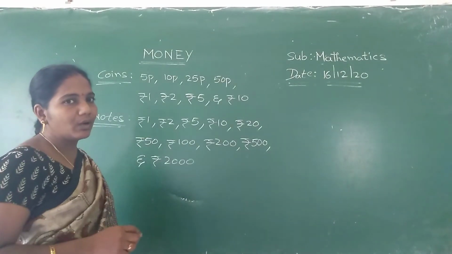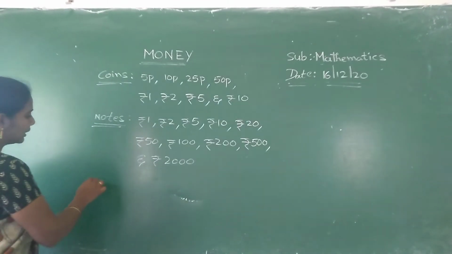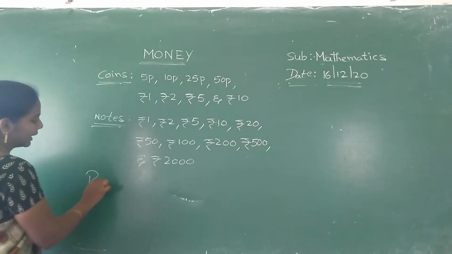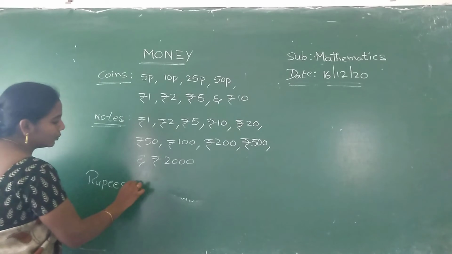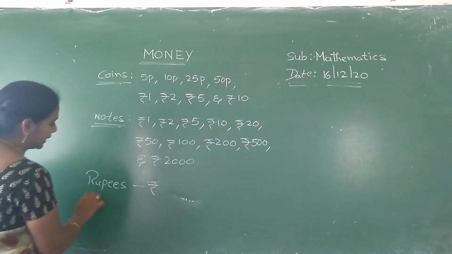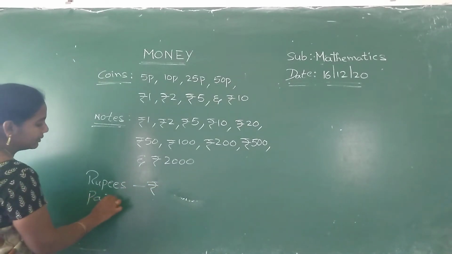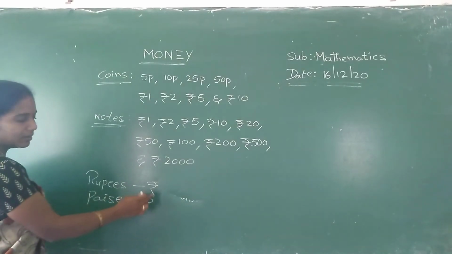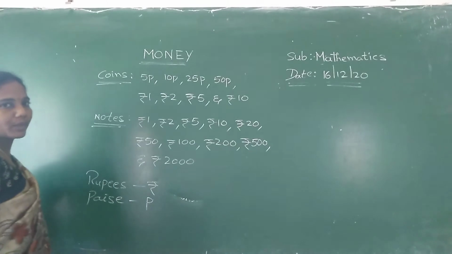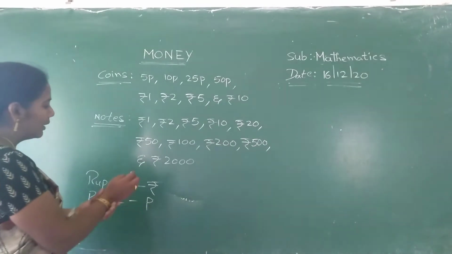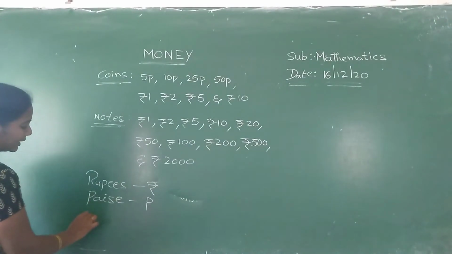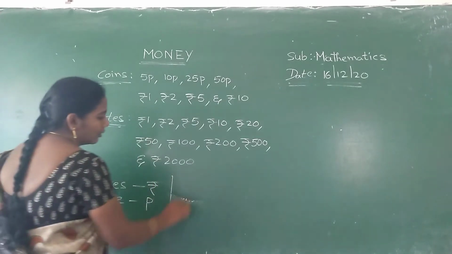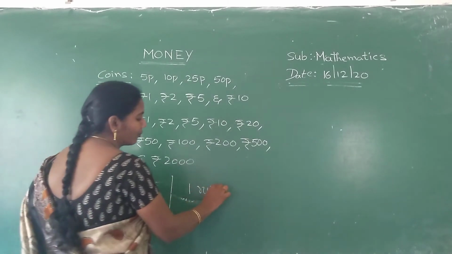Okay. What is the rupee symbol, Nana? We can write rupees using the rupee symbol, it is this one, Nana. For paise, you have to write the shortcut P. Rupees means this one. Paise means this one. Okay. 1 rupee is equal to how many paise, I said, Nana? 1 rupee equal to